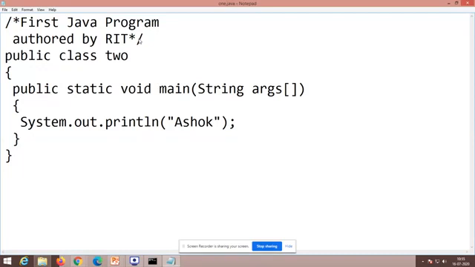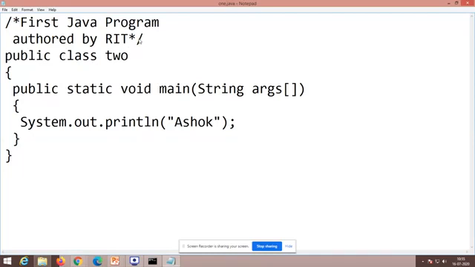So every program that you write could start with a comment statement. That is the best way of doing a program, the professional programming practice. It's a module available in your Wipro Talent Next, the professional way of writing a program. For that, it carries some points for you. So please remember that whatever program you are going to write, not only in Java but in any language, start with a comment statement.